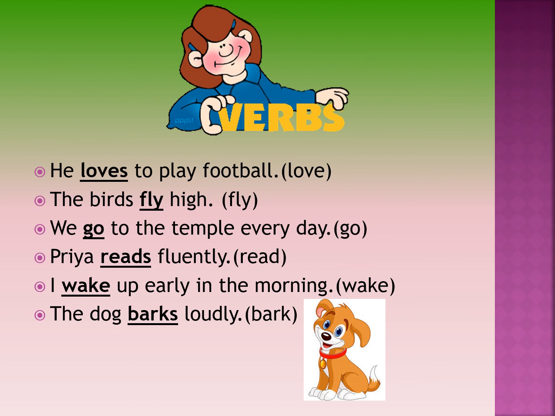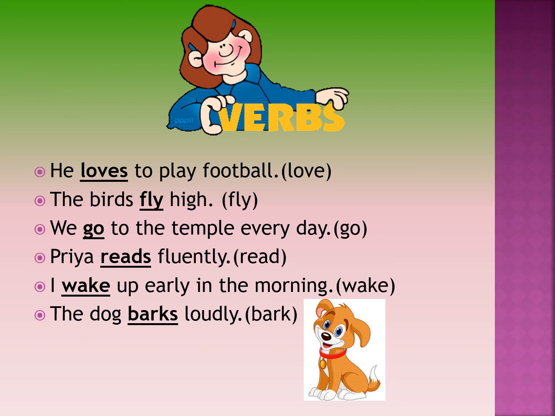He loves to play football. Now children, in brackets there are action words, there are verbs, and you will see that at some places I have added S and at some places the verb is taken as it is. He loves. Now he is singular, one person, so we have added S. The birds fly high.